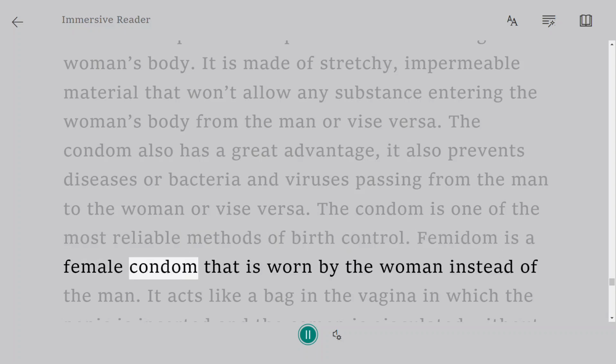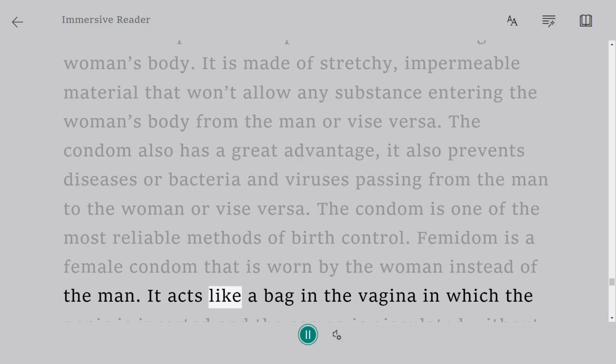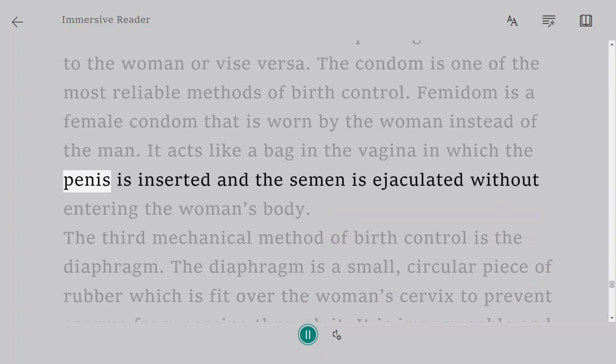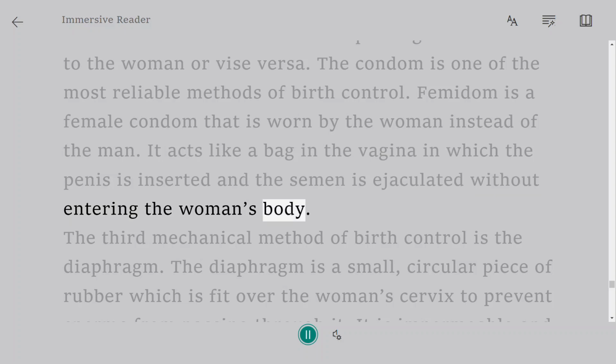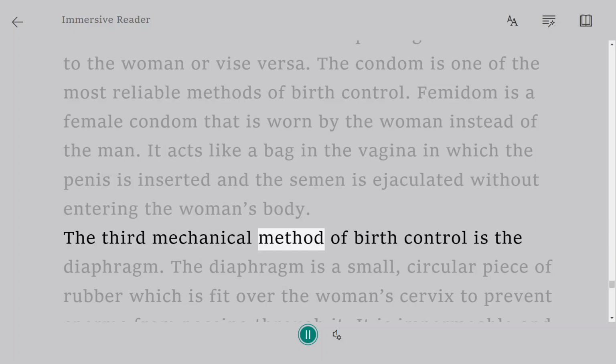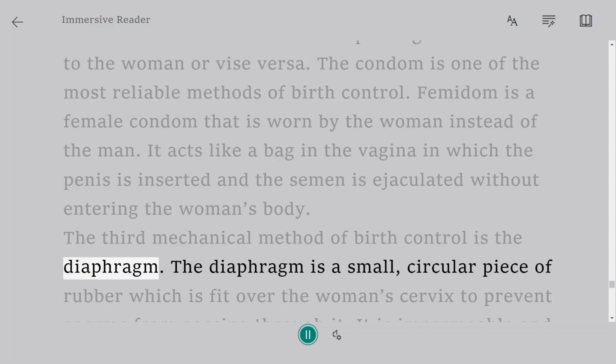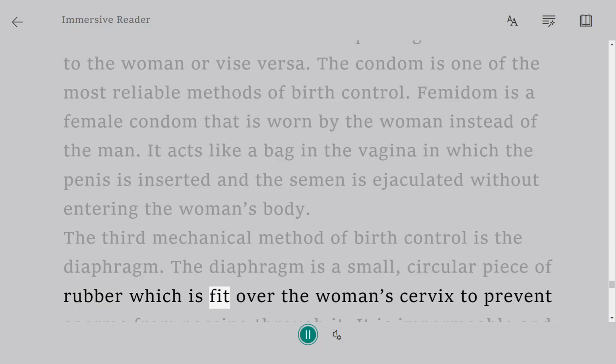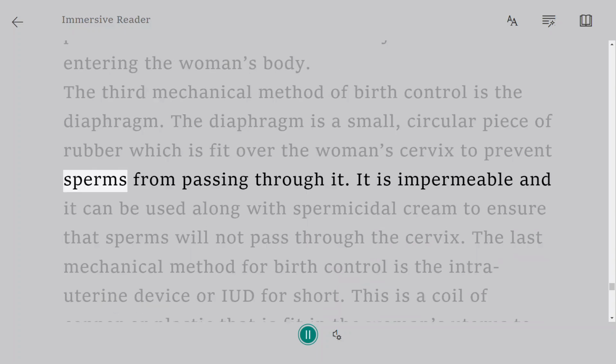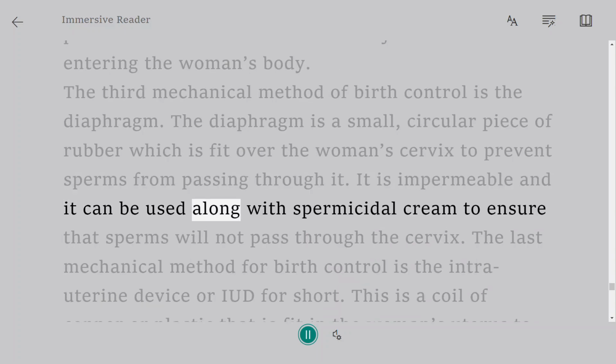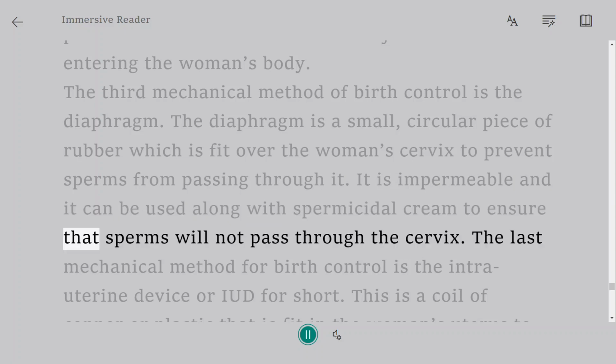Femidom is a female condom that is worn by the woman instead of the man. It acts like a bag in the vagina in which the penis is inserted and the semen is ejaculated without entering the woman's body. The third mechanical method of birth control is the diaphragm. The diaphragm is a small, circular piece of rubber which is fit over the woman's cervix to prevent sperms from passing through it. It is impermeable and it can be used along with spermicidal cream to ensure that sperms will not pass through the cervix.